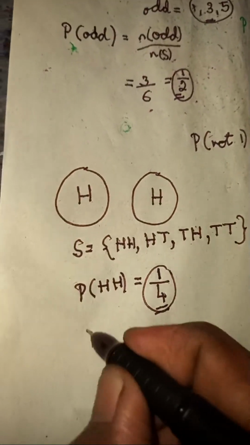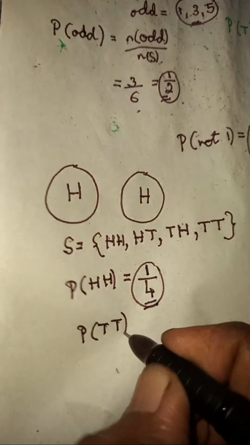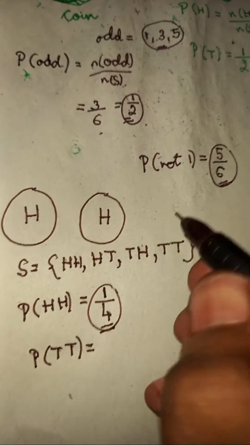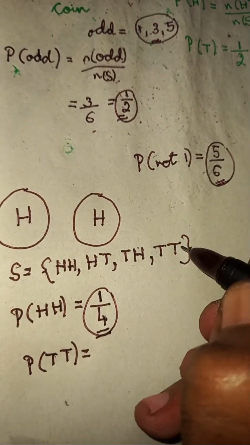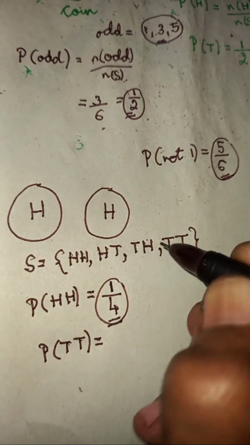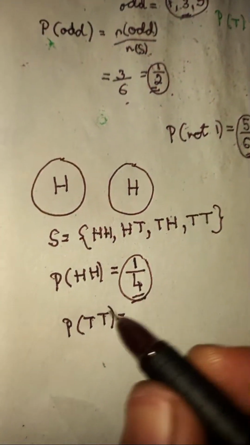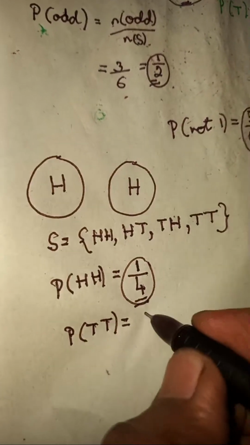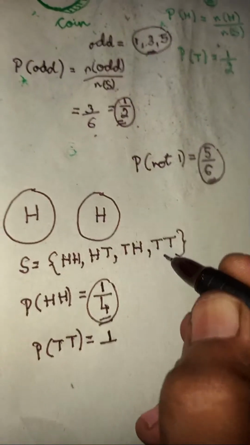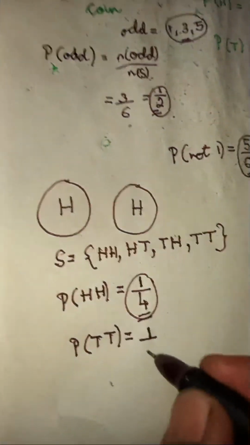And another probability they ask is of getting two tails, both of them tails. Here only one chance of both of them tails. Here one head, one tail. Here also one head, one tail. And here also not both tails. So you're going to get again one chance of tail and tail among the four chances, 1 by 4.